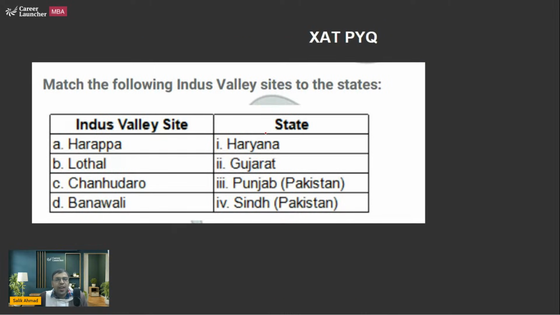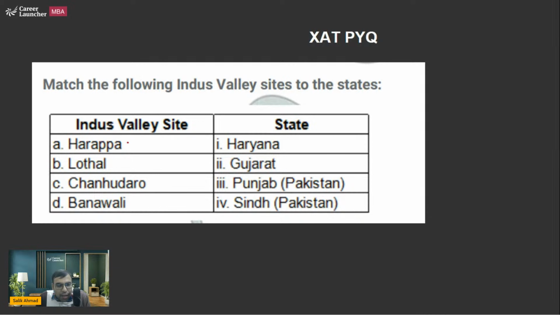Now, let's move on to the next one, and this is very interesting. They have asked a question about which region today matches these cities of the Indus Valley Civilization. First of all, let me tell you, we have Punjab in India and there is a Punjab in Pakistan also. Similarly, Sindh is a province in Pakistan. I'm sure you must be aware of this. So they're asking you to match it.